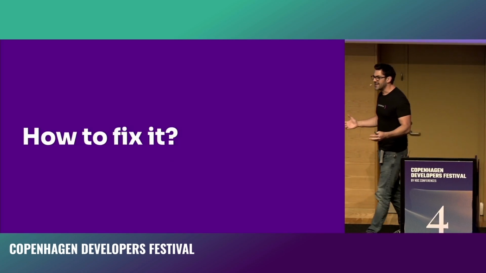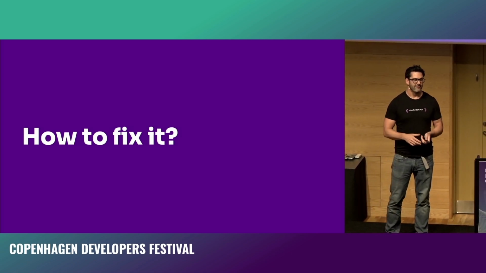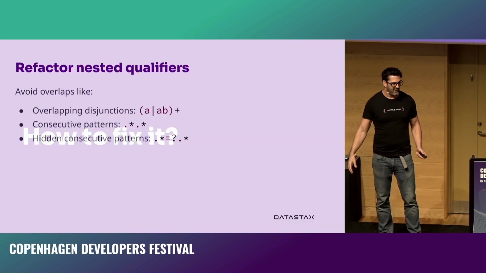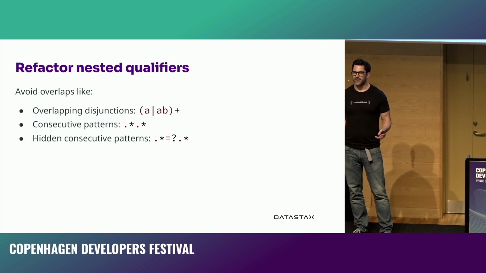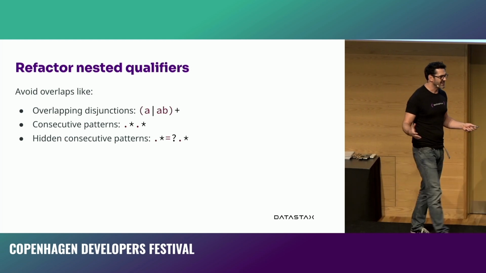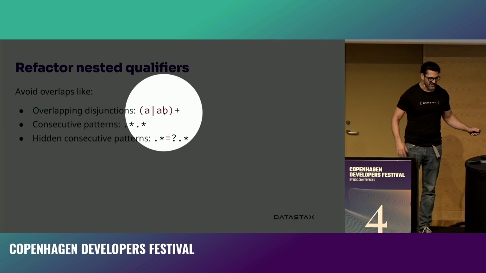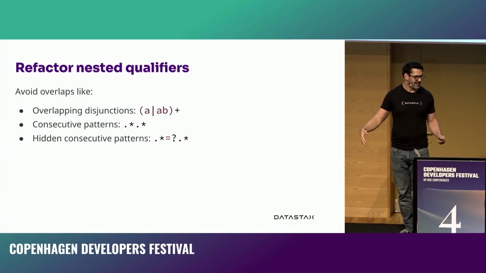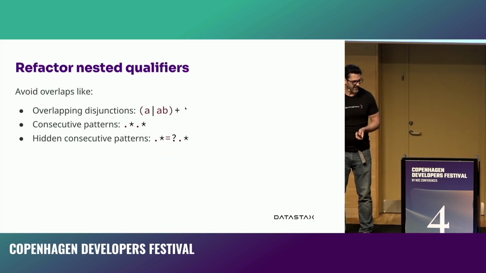And so how do we fix these? How do we recognize and fix regular expressions that are going to exponentially run off testing over and over again, failure after failure? First up, we need to look for those nested qualifiers. Those are the real kind of problems that are obvious in the first place. Those qualifiers like overlapping disjunctions. So in this little example, if we have a disjunction of either A or B, those A's are always going to kind of overlap. And then that plus is just allowing it to do it multiple times over just the same string.